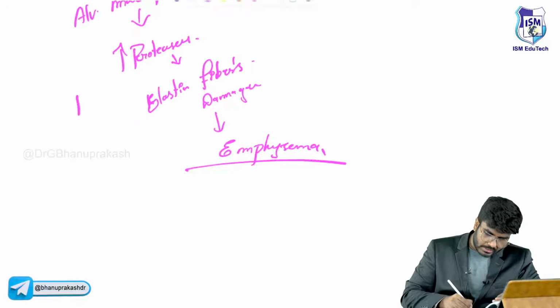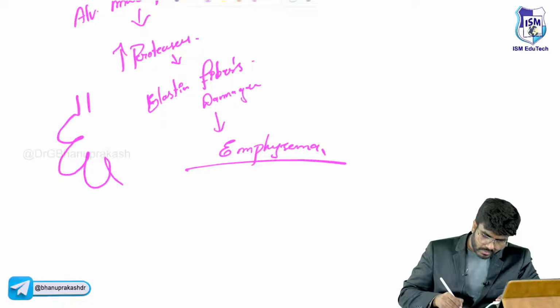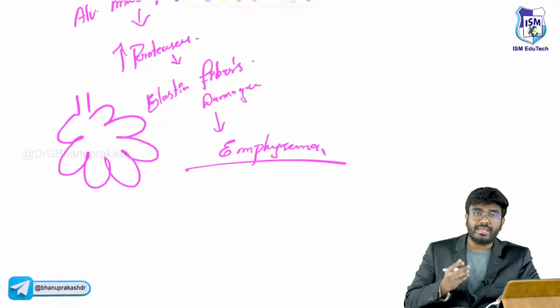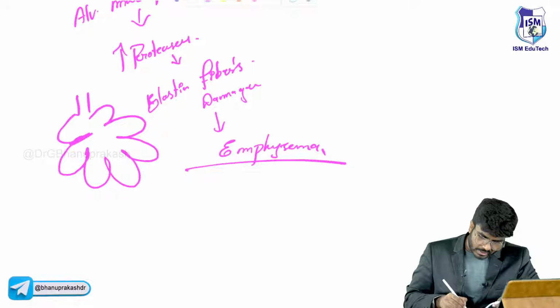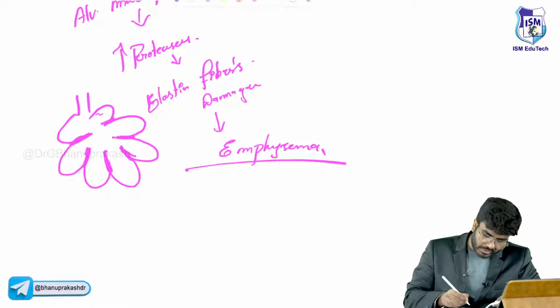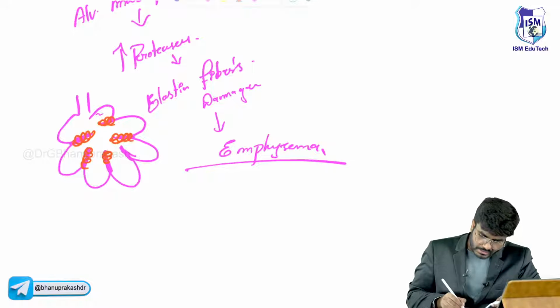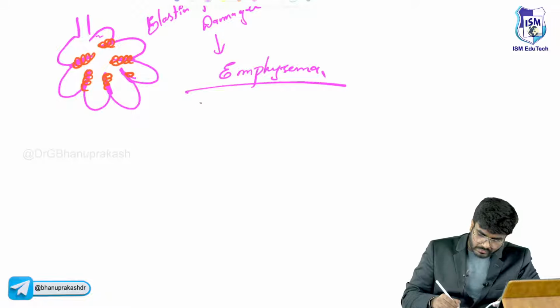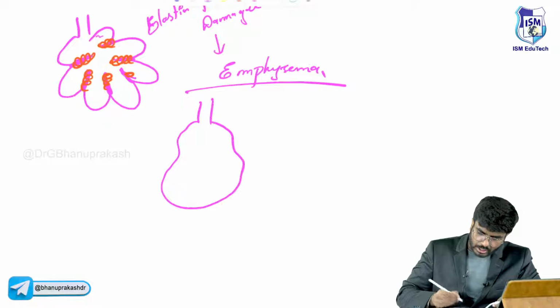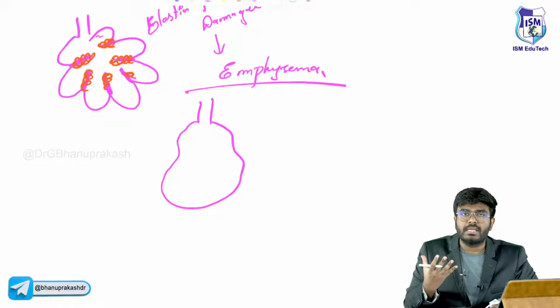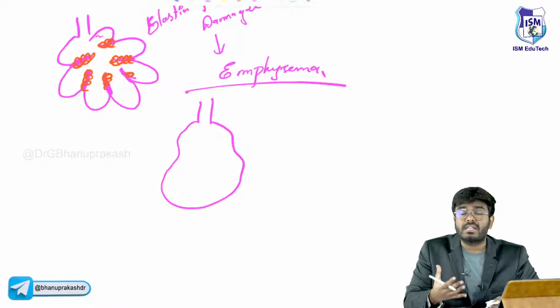Normally, look here, this is how a normal alveolus looks, like a cluster of grapes. This is called the alveolar septa, a thin alveolar septa, sir. Because of these proteases, the alveolar septa will also be damaged. So how will the alveolus look now? One single large alveolus, because of the loss of alveolar septa.